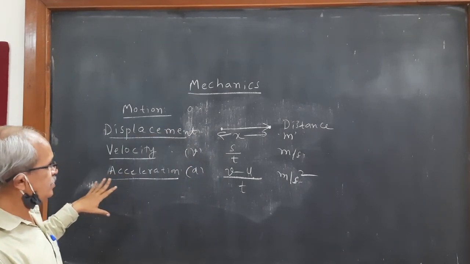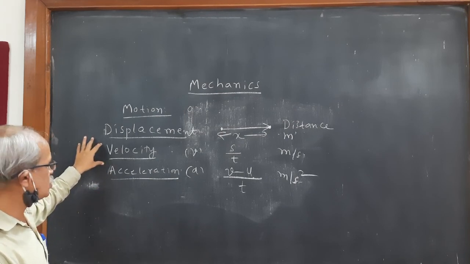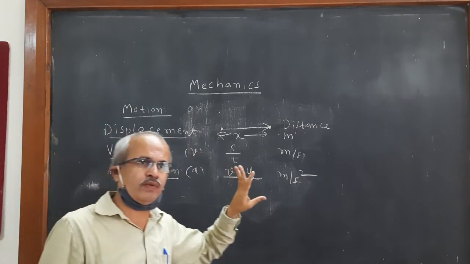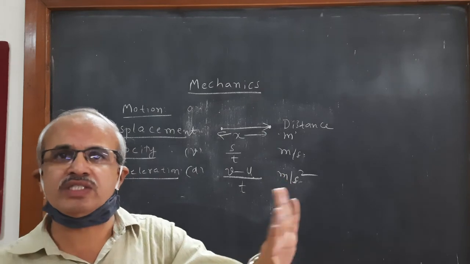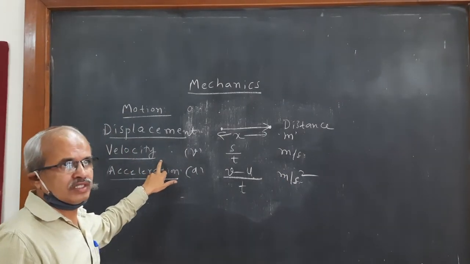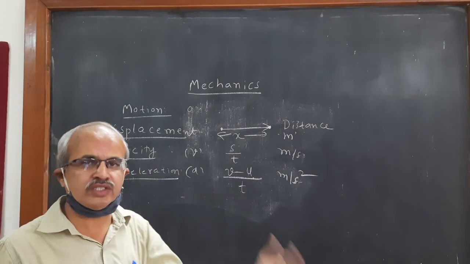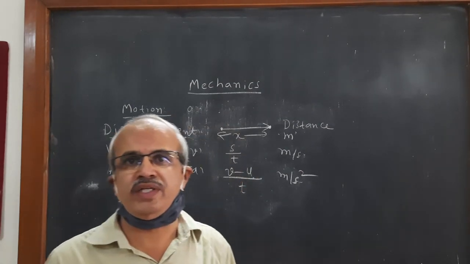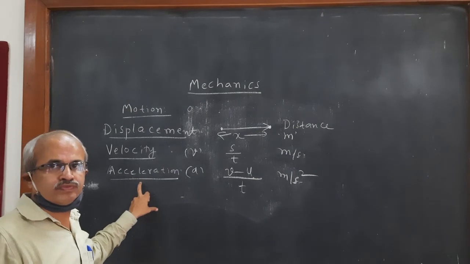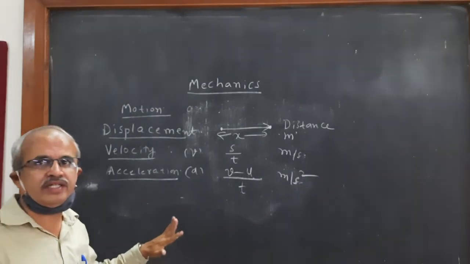Velocity is said to be uniform if the body covers equal distances in equal intervals of time. So that is called uniform velocity. Similarly, if the change in velocity of the body is the same in equal intervals of time, that is called uniform acceleration. These are the basic terms you must understand.